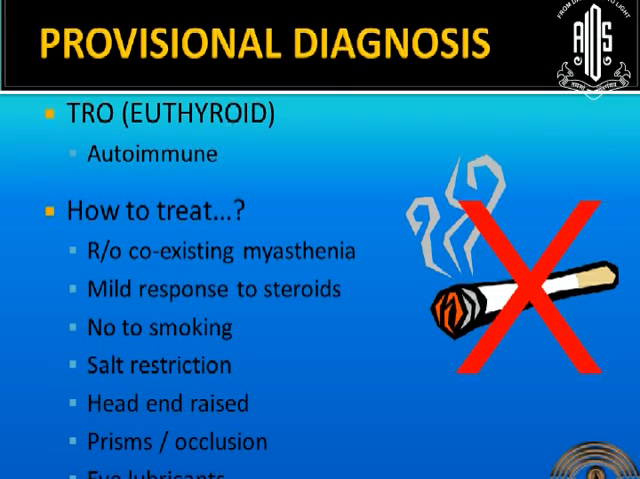First of all, we have to look for coexisting myasthenia. 5% of cases are associated like that. If it is present, we have to treat both the conditions. This shows only a mild response to steroids. If it is a severe inflammation, we get a good amount of response to steroids. Smoking worsens this condition, so if the patient is a smoker, we have to tell him to stop it. Also a salt restricted diet, and when they sleep, the head end being raised will help the congestion which is setting up during the night. Or prisms and occlusions can be used, and eye lubricants.